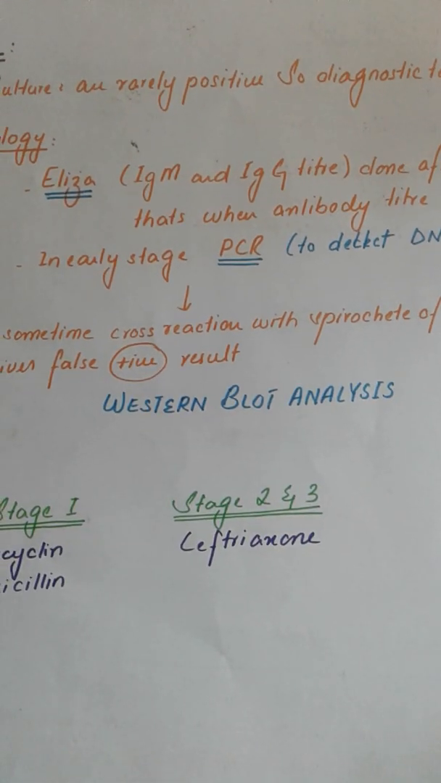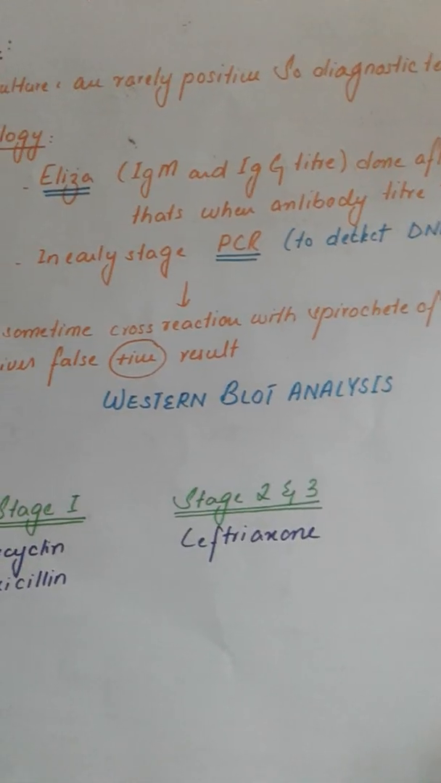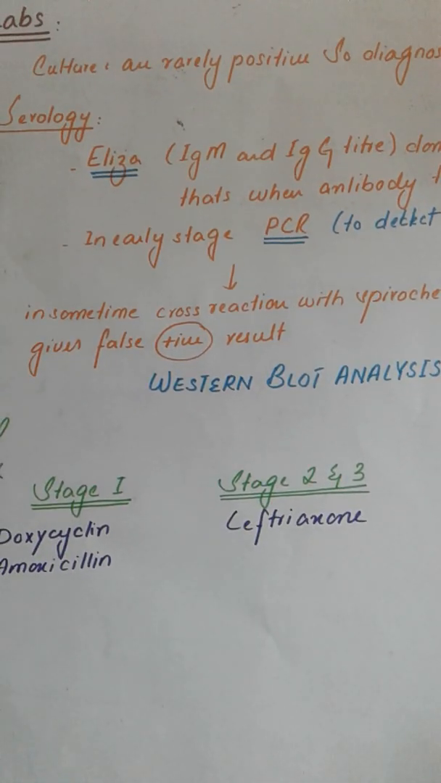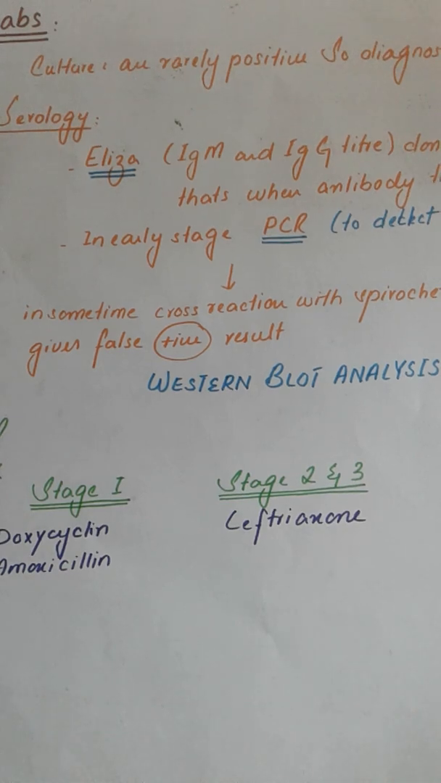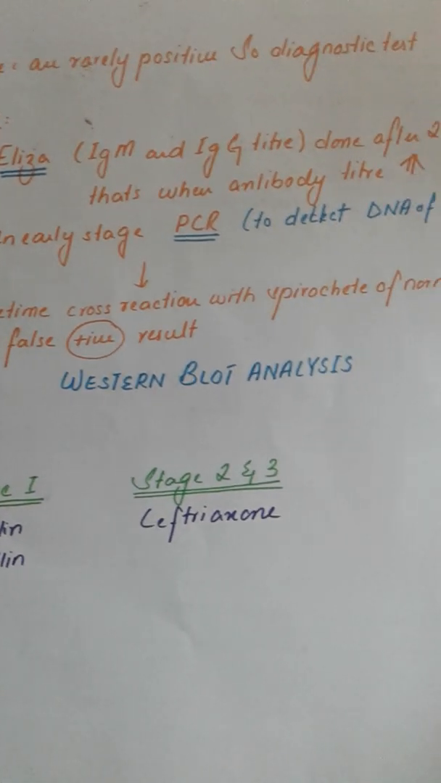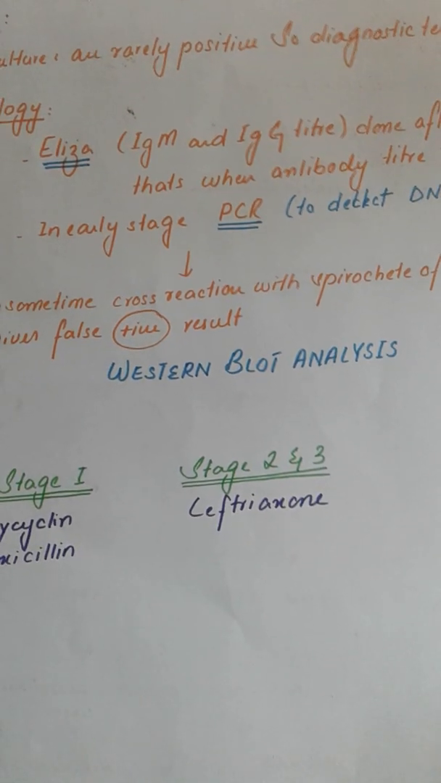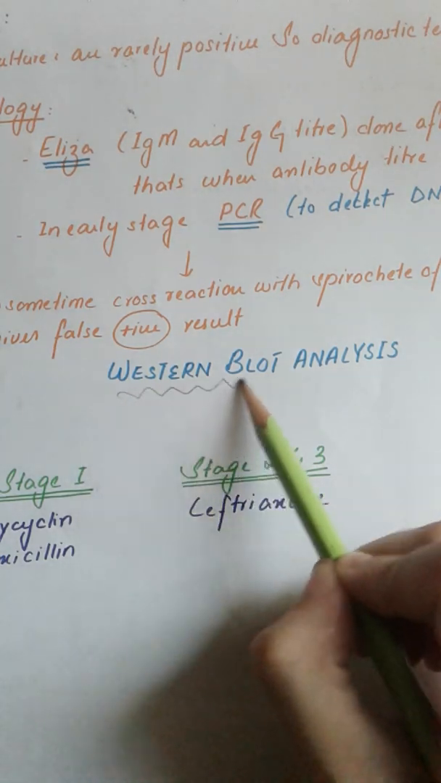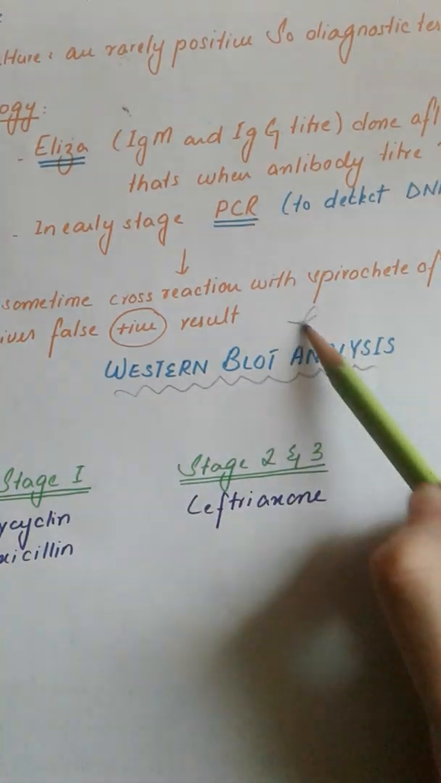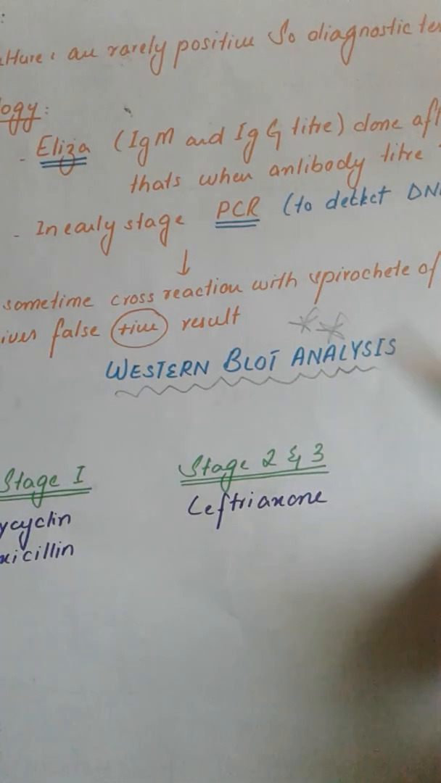So in order to get an early diagnosis, we do a PCR to detect the DNA of the spirochete within the body. But sometimes even PCR comes out false positive, because there are a lot of spirochetes as normal flora of the body, present on the mucous membranes. So for a specific diagnosis of whether the disease is present or not, we do a Western blot analysis test. This is the gold standard test for identifying Borrelia burgdorferi.